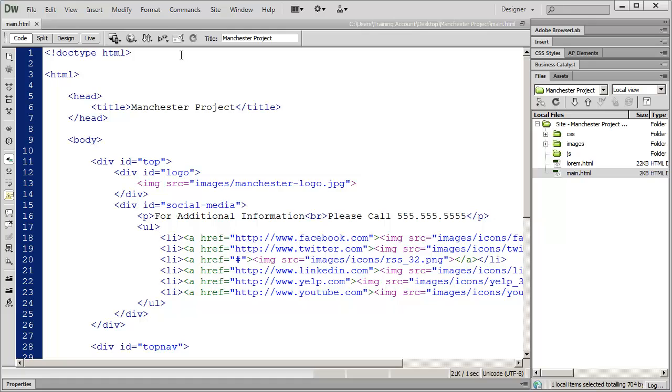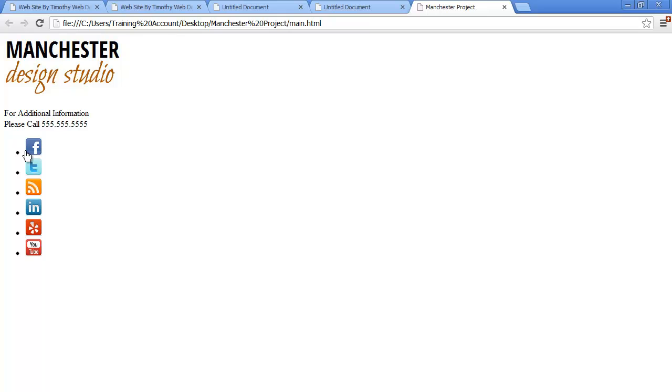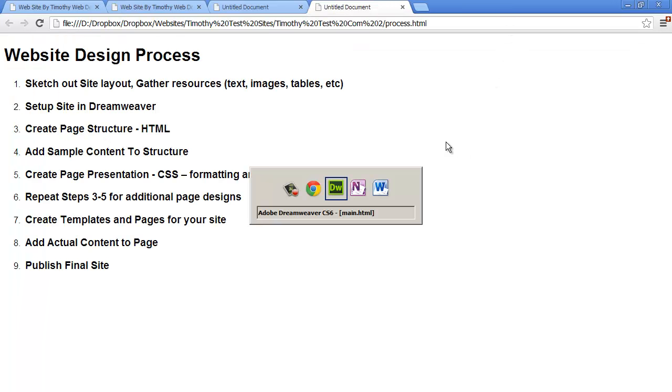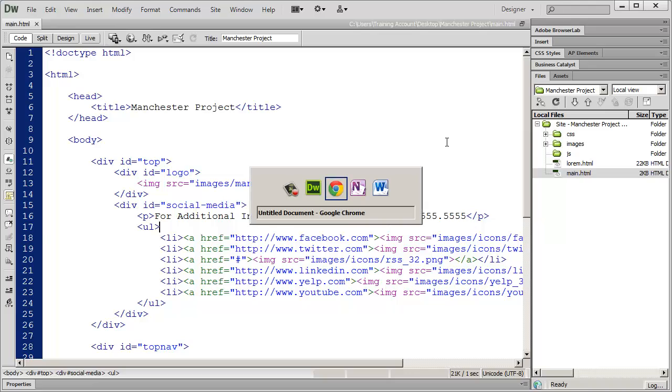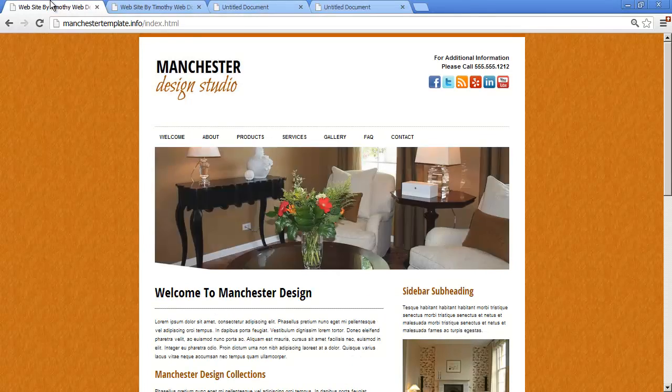And again, I'm going to save this, and then I'm going to preview it in Google Chrome, and you should see there's my 6 icons there. And again, they are in a list. Don't worry about that because we can change that in CSS. This is exactly the way your page should look at this point. Go ahead and close that off and come back into my completed project.